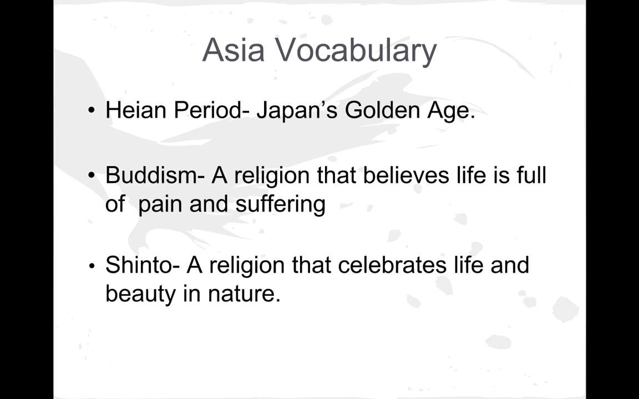Now we're going to get into some Japanese vocabulary words. We have the Heian period, which was Japan's golden age, and we'll talk about what that entails. Next, we have Buddhism, which is a religion that believes life is full of pain and suffering. And then we have Shinto, which is basically the opposite of Buddhism, and it's a religion that celebrates life and beauty in nature.